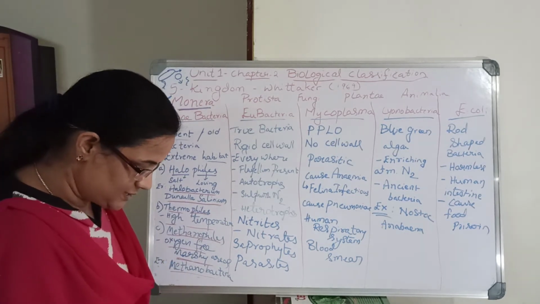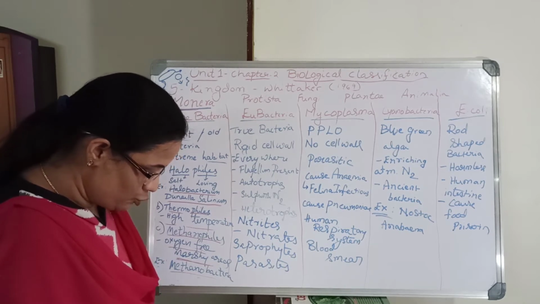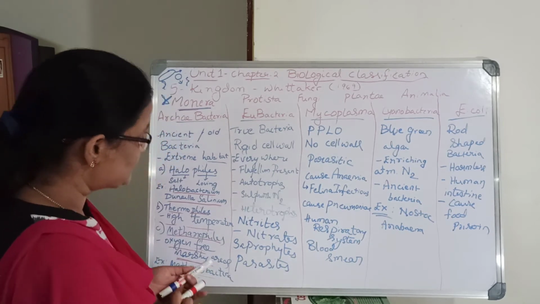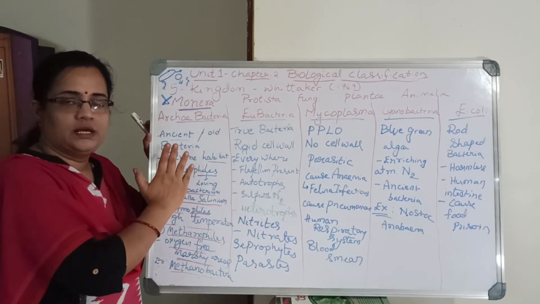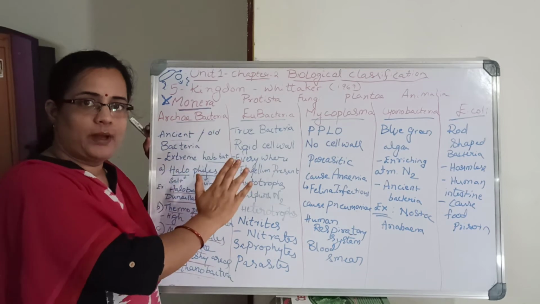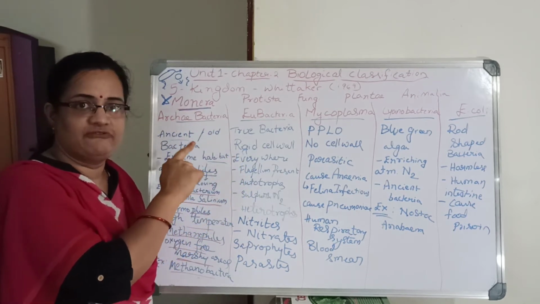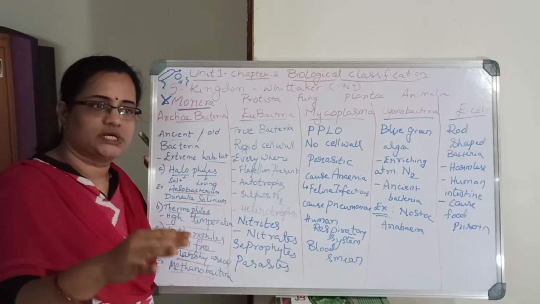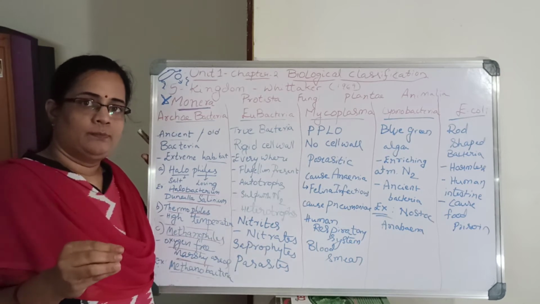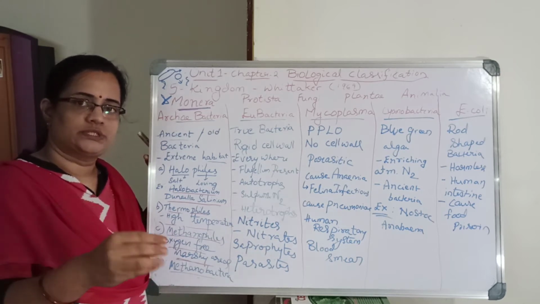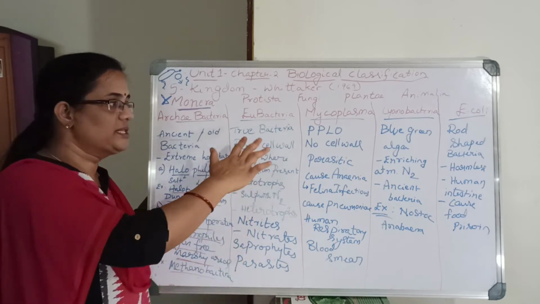Next is Eubacteria, the true bacteria. Archaebacteria live only in extreme conditions, but Eubacteria are very common bacteria found everywhere: on substrates, on plants, outside the human body, on a bike, on a car.